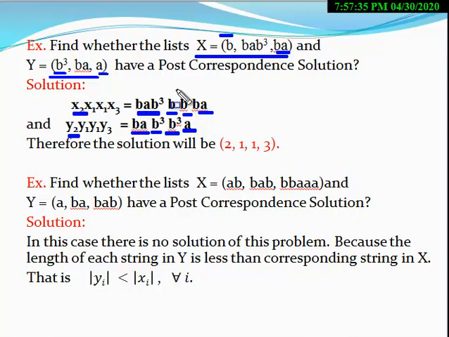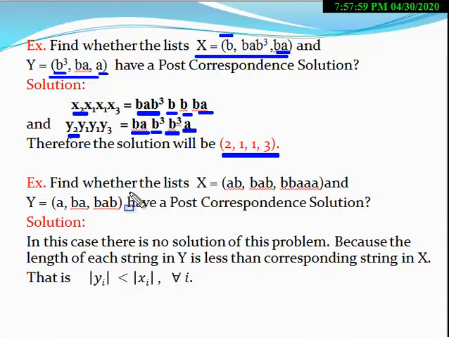Clearly these two sequences are equal. But the order in this case is 2 1 1 3. So clearly the solution of this problem is 2 1 1 3, right?